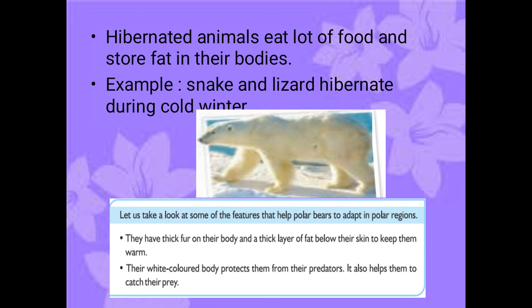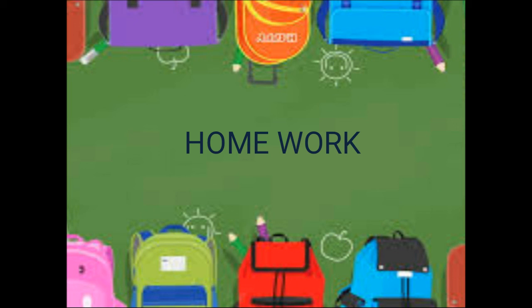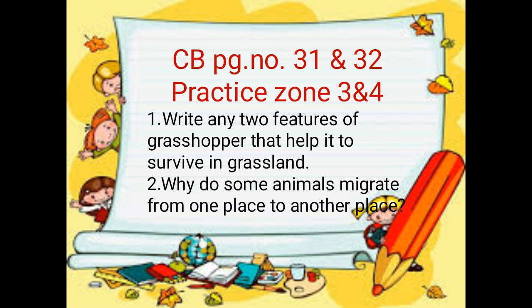So the remaining topics we can see in the next class. Before that, note down your homework. Take your concept book, page number 31 and 32. In that, practice zone 3 and 4. And the first question, write any two features of grasshopper that help it to survive in grassland. You have to mention the features of grasshopper that help them to live in a grassland, right?